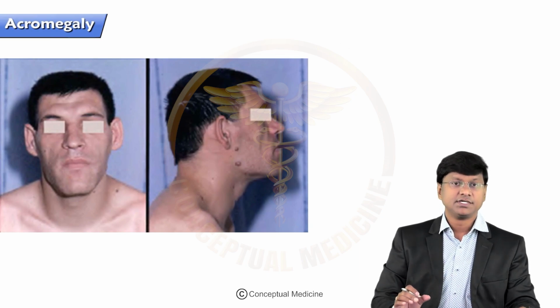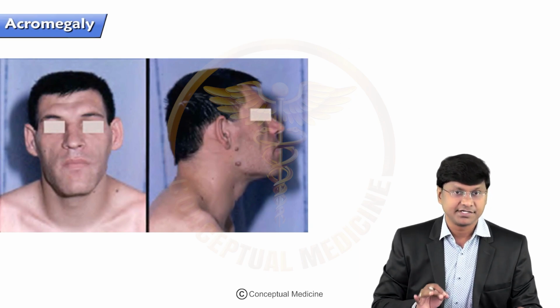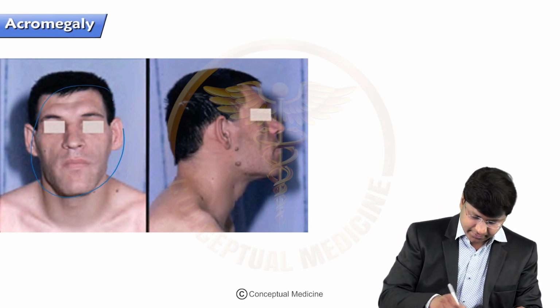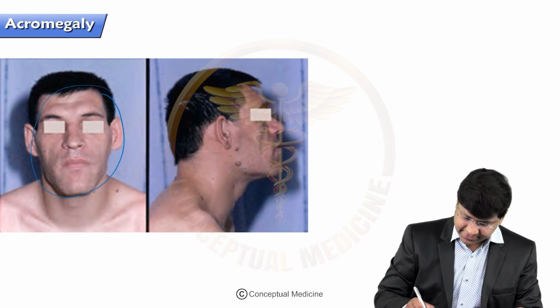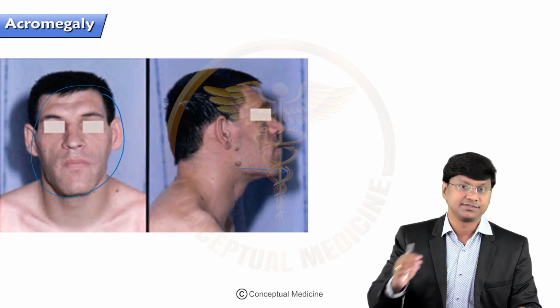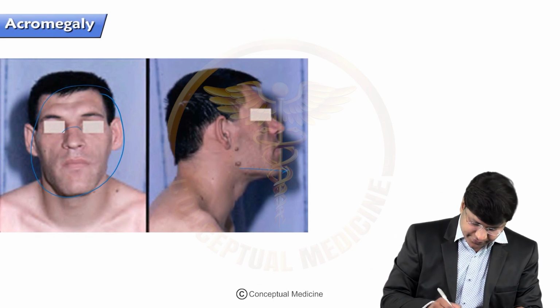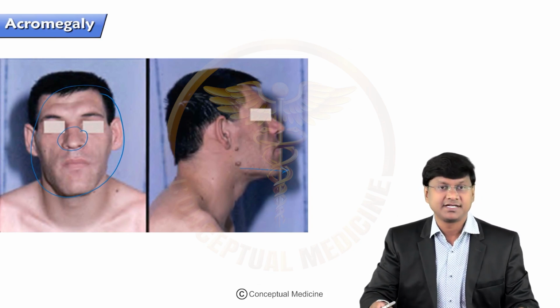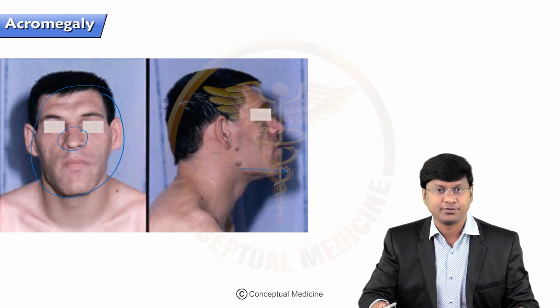This is a classical presentation in patients with acromegaly. You will have a broad face as well as prognathism. Even if you take the nose of the individual, the individual will have a very broad nose. So this will be the classical presentation in patients with acromegaly.